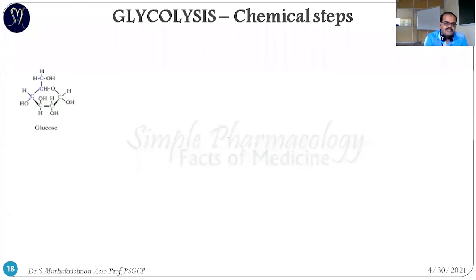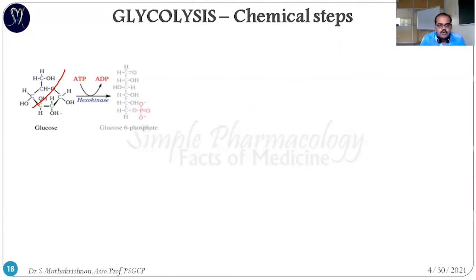So you can see here, this is the first starting material, glucose. We know that it has 3 carbon molecules highlighted in blue and 3 carbon molecules denoted in green. Okay, so you can see the first step is mediated by the enzyme hexokinase. The hexokinase gets the ATP, and phosphorylation happens. The phosphate group is obtained from the ATP. Otherwise, ATP is going to donate the phosphoryl group to the glucose. So it's converted into glucose 6-phosphate.